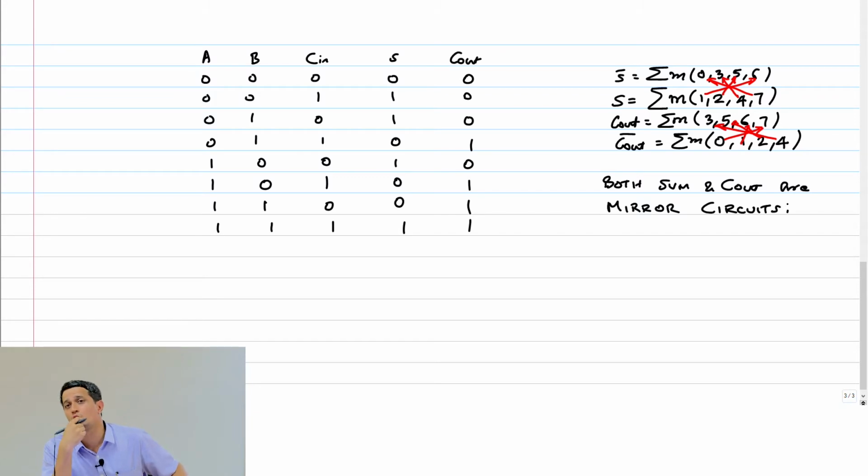It's not always true. The necessary condition is there has to be an equal number of ones and zeros. Why?